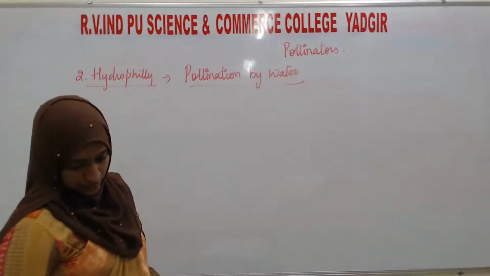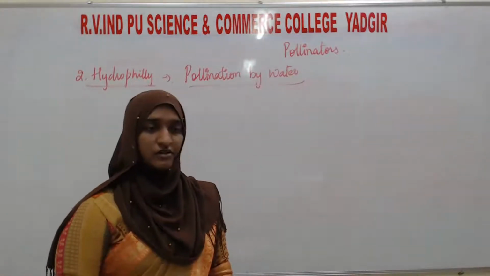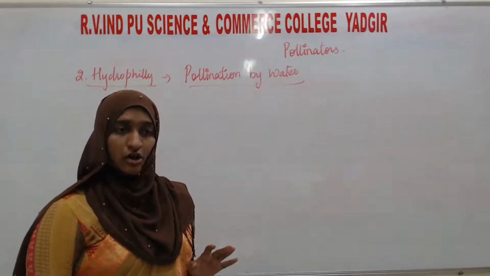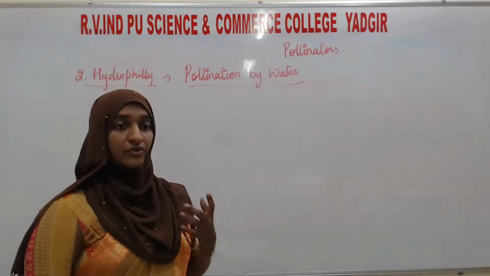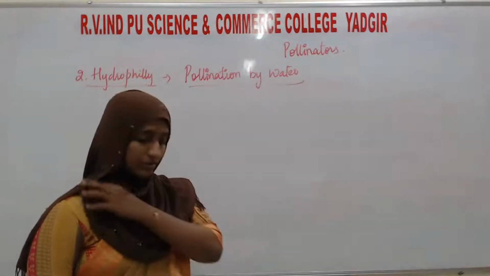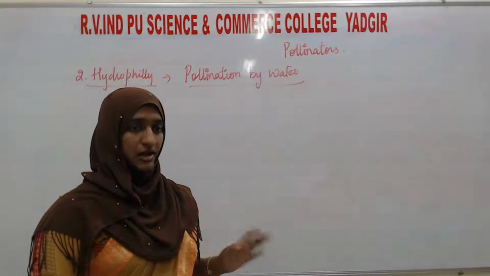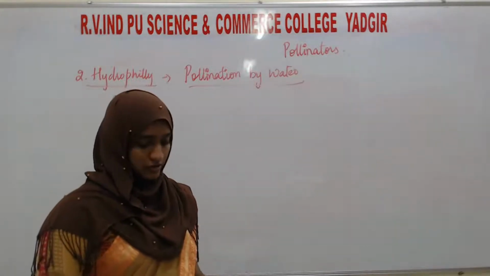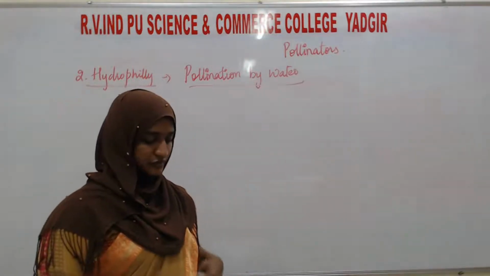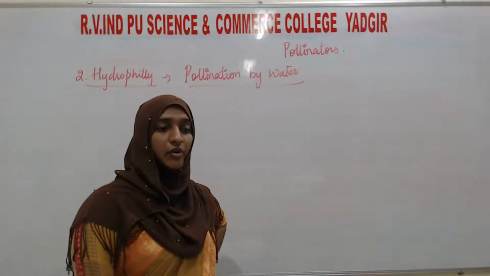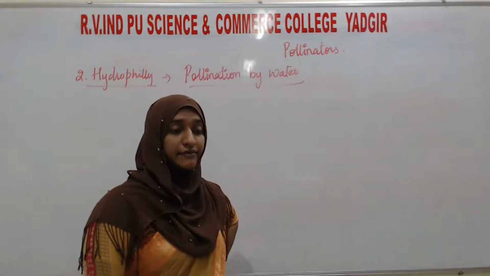Okay, so here, see, pollination by water is quite rare. It is not common, but pollination by wind or air is very common, among the flowering plants or the gymnosperms, the non-flowering plants. Among the flowering plants, there are about 30 aquatic genera.